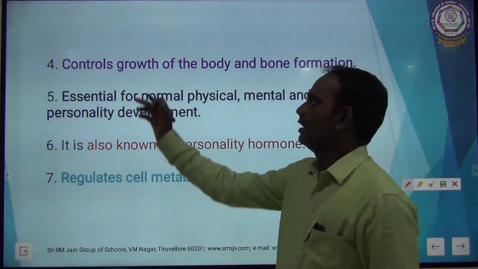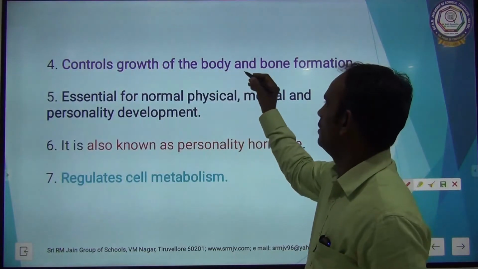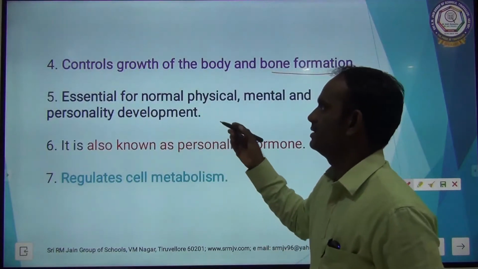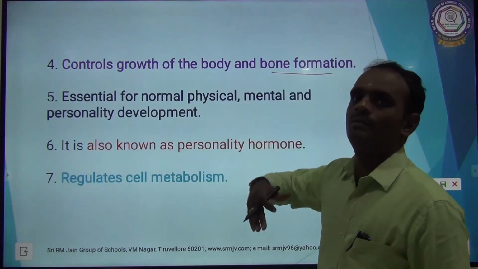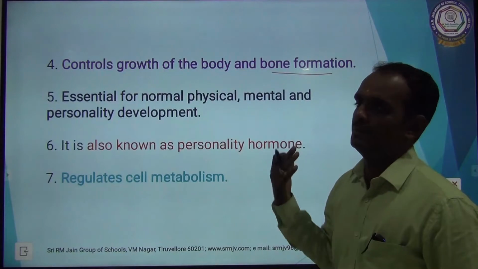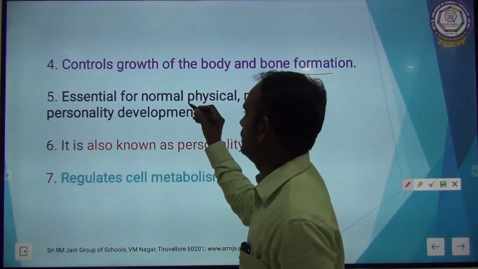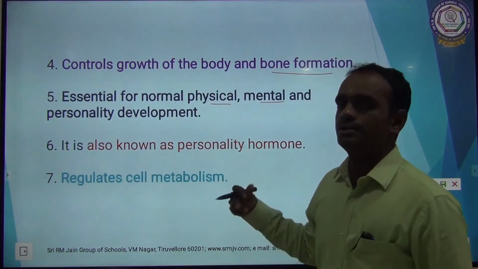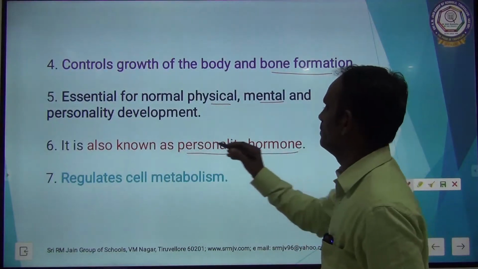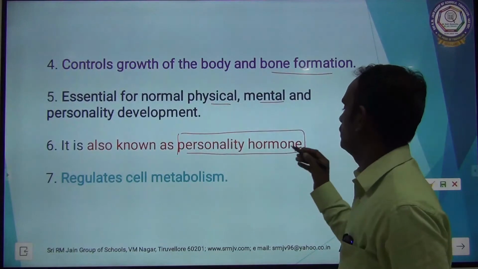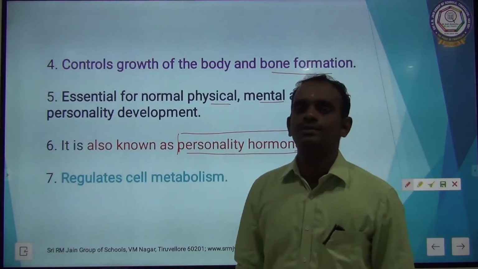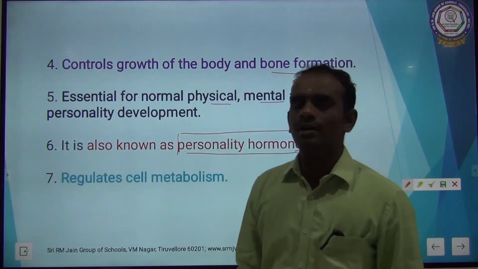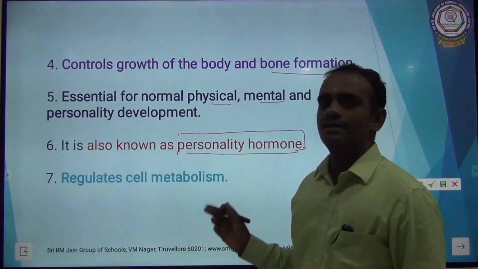Fourth one, it controls the growth of the body and bone formation. It is essential for the formation of normal body structure, growth, and bone development. Next, it is essential for normal physical, mental and personality development. It is also known as the personality hormone. This is a very important question: which hormone is referred to as the personality hormone? The thyroid hormone is known as the personality hormone.